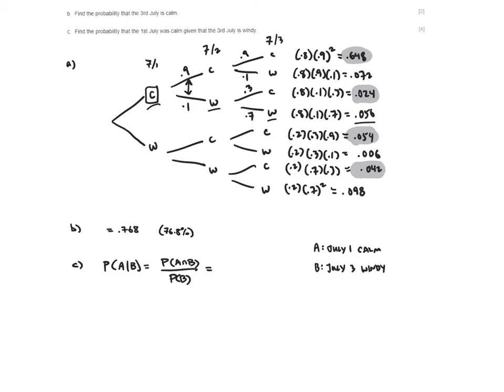Okay, so let's find the numerator here. Probability that July 1st is calm and July 3rd is windy. Well, I see this as having to be on this half of the diagram and terminating here and here. So that guarantees that July 1st is calm and July 3rd is windy. So I'm going to add those two values together, which are 0.072 and 0.056. When I add those two together, I get 0.128.